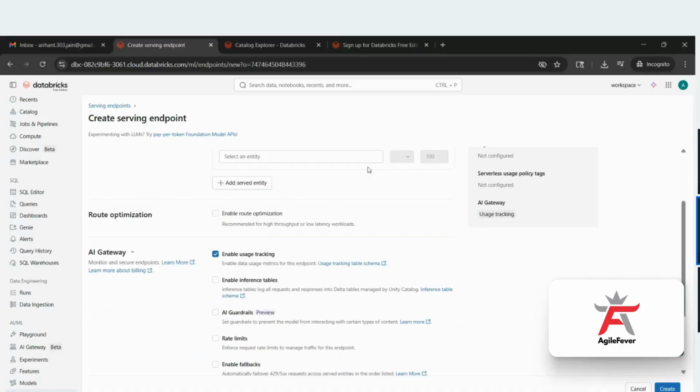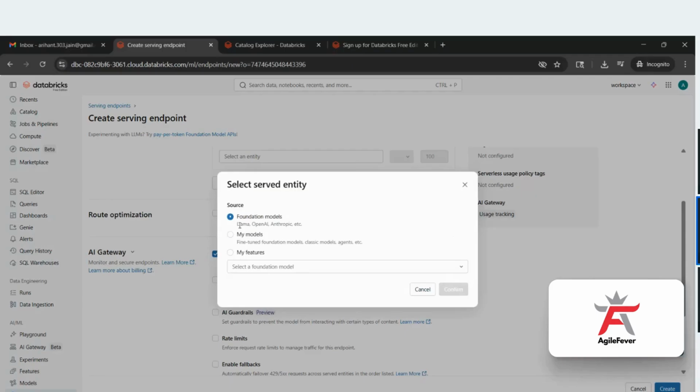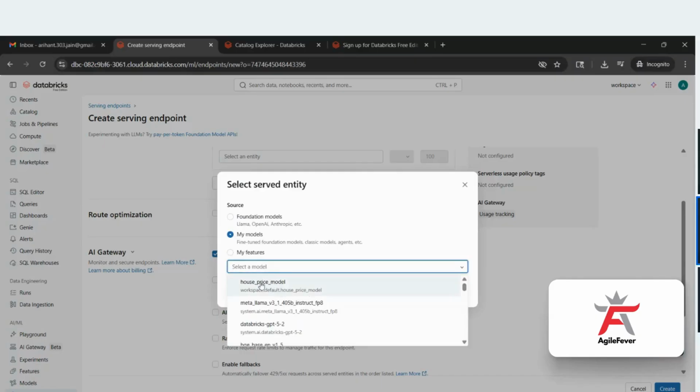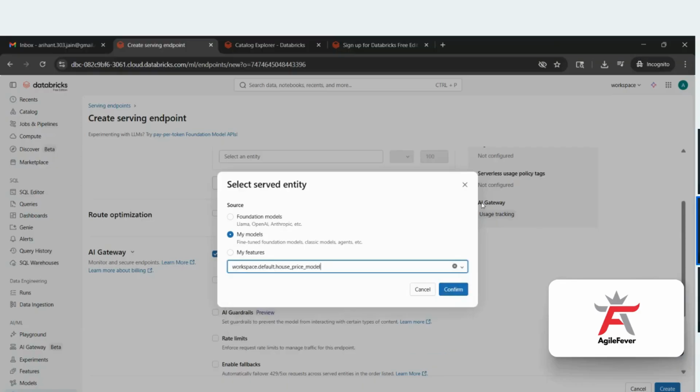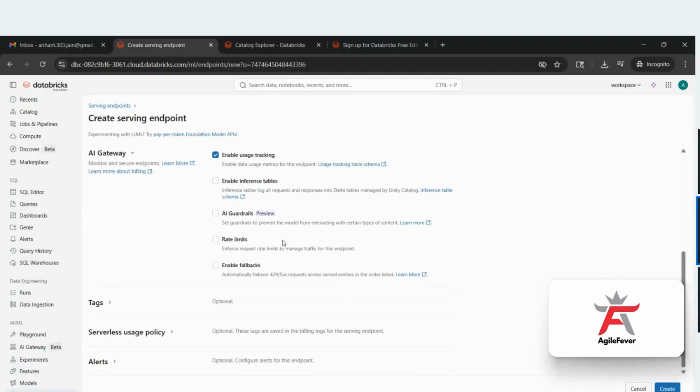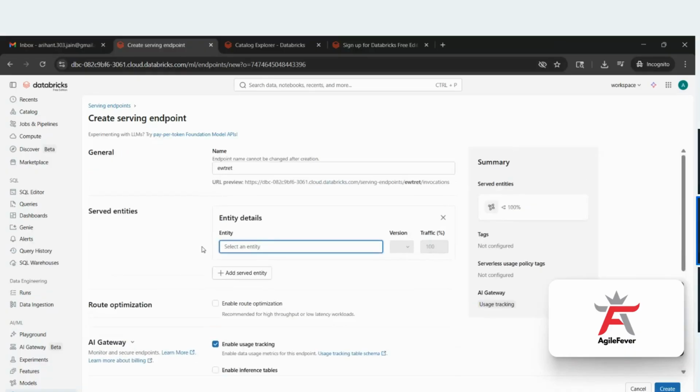Then entity, in the sense of whether you're using the GenAI models or which model. In our case, we are using my model, so here you can use this house price model, whichever the model. Click on confirm, after that no need to do anything, and click on create. It will take approximately 10 minutes.